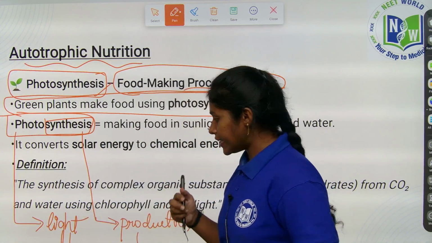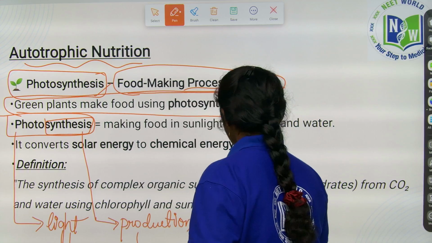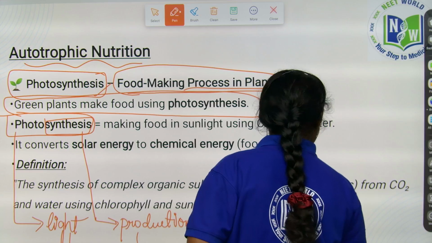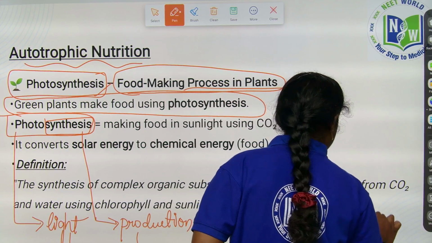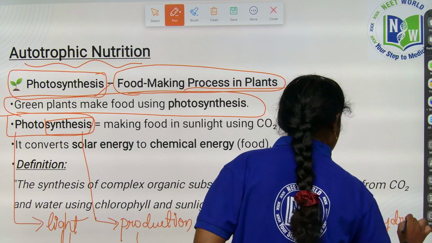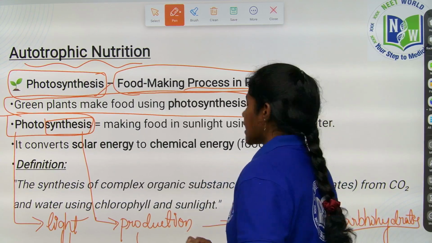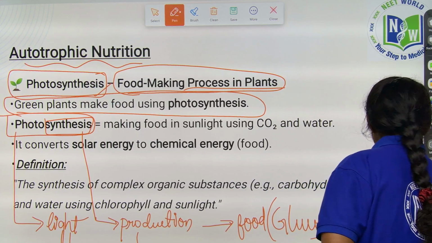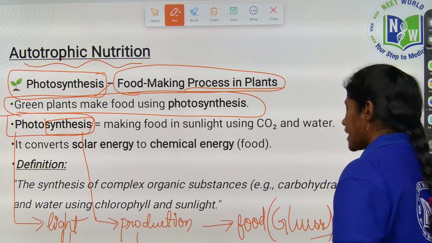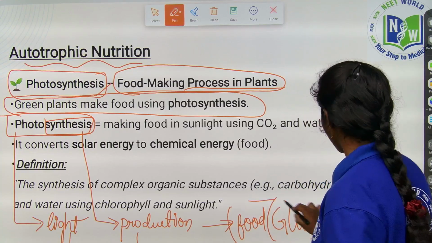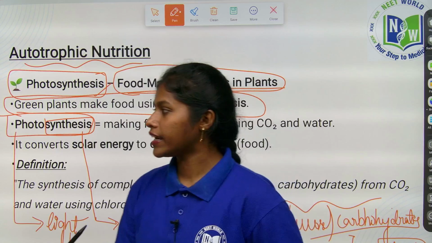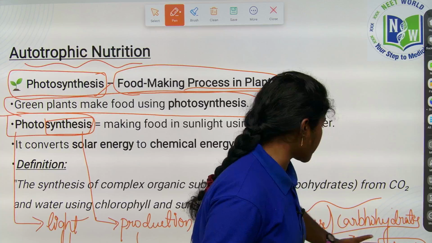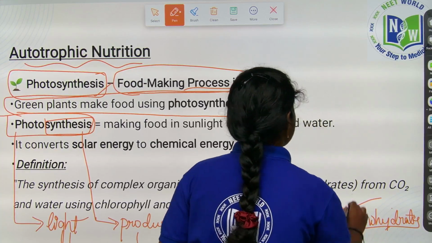By utilizing the light, food is prepared in the plants, which is nothing but glucose, also called carbohydrates. That carbohydrate ultimately turns into starch. The food prepared in the plants, glucose or carbohydrates, ultimately gets converted into starch.